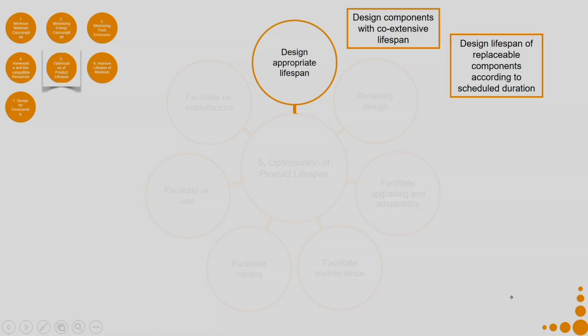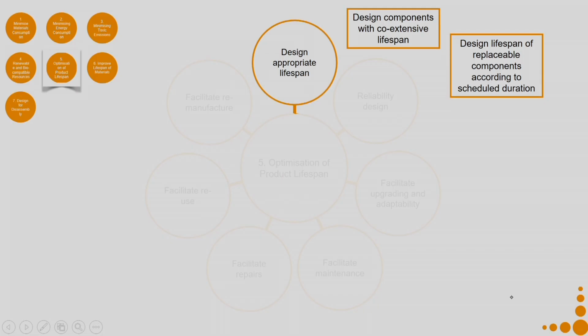Design lifespan of replaceable components according to scheduled duration. So, say for example, if I am designing a water purifier in which there are 3 components which need to be replaced every 1 year, but there is one component which needs to be replaced every 1 month. So, my service engineer will have to be constantly going and visiting them to replace that component every 1 month. So, can I design the machine in a particular manner, where I know that there are these certain 5 components which need to be constantly replaced, but I design it in a manner that they can be replaced together.